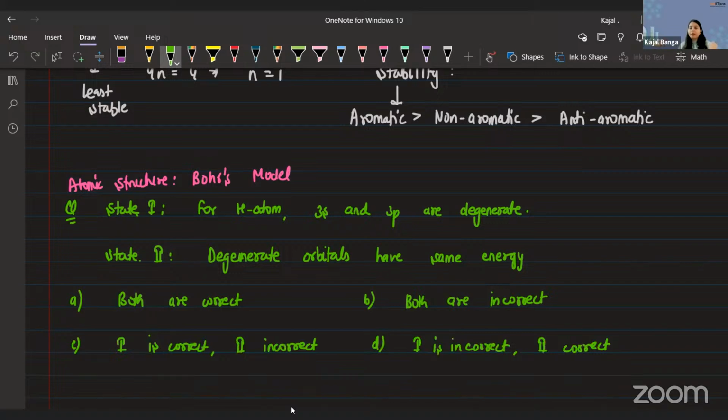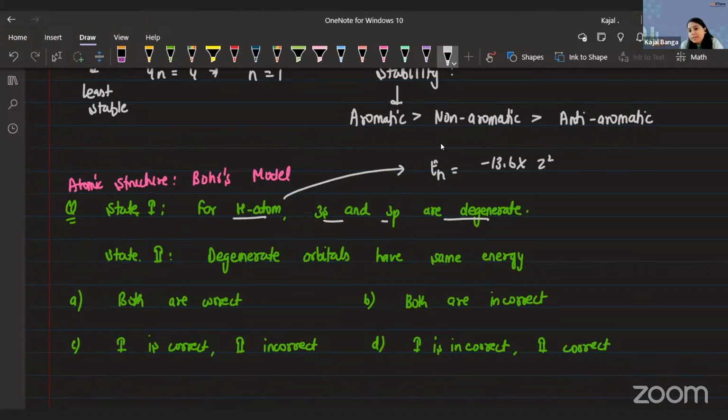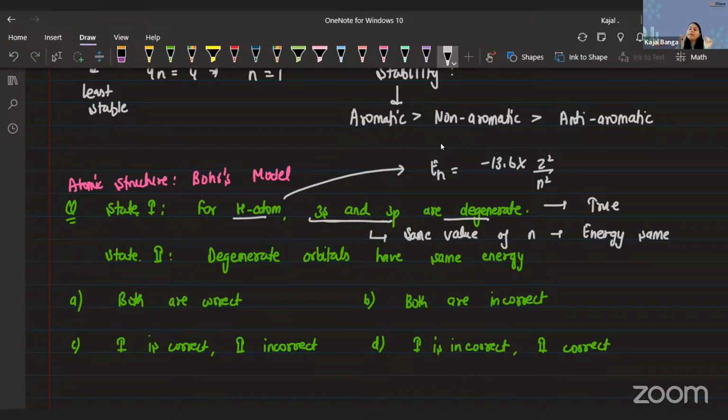I know by the time I'm done writing down the question, you're done with your answers as well. That's exactly what this question is all about. For hydrogen atom, 3s and 3p are degenerate. And that is completely right, because if I talk about the hydrogen atom, you must remember that the formula of energy is minus 13.6 into Z square by n square. So yes, the value of energy for a one-electron system, or hydrogen-like system, depends only on the value of n. And we know for both 3s and 3p, they have the same value of n. So if they have the same value of n, automatically my energy becomes the same. Correct? So this statement definitely is true, that yes, 3s and 3p are degenerate orbitals.